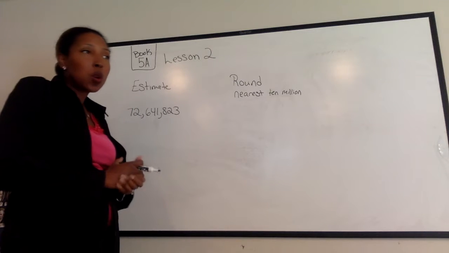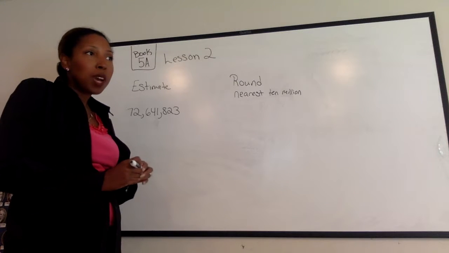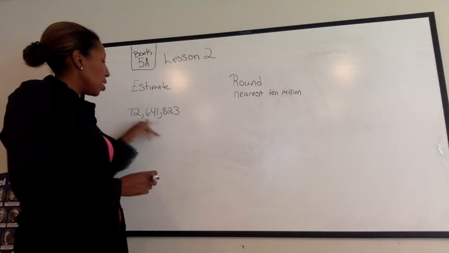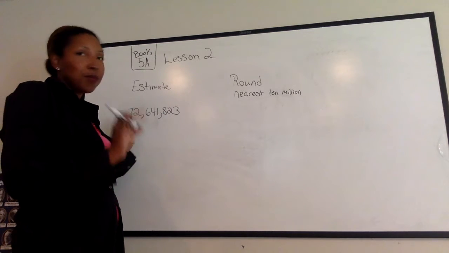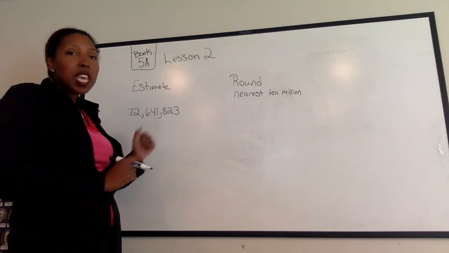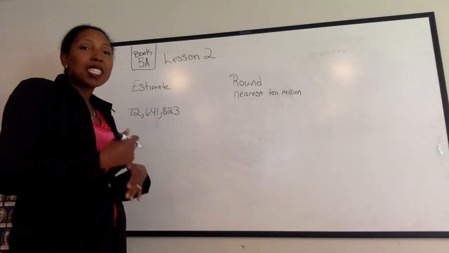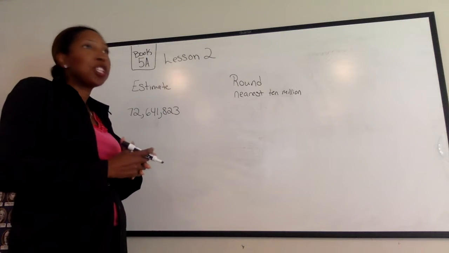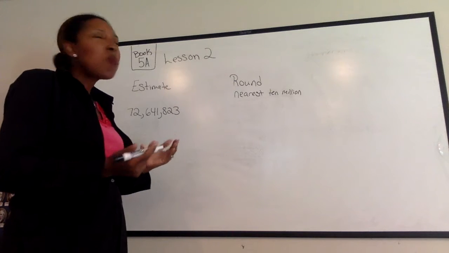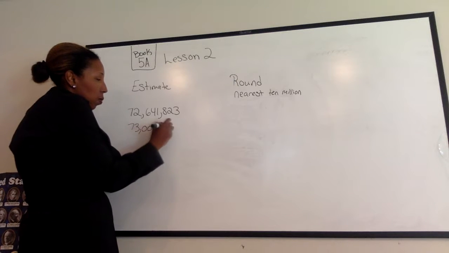So when you go to a store or any place, there are different things you may do to figure out how you might calculate the numbers. So if you have a number like 72,641,823, if someone was to ask you to estimate it, then what you would do is just take a quick guess as to about how much you had. So if you were counting a bunch of cups and you counted and the cups equal to that, then basically you might say, oh, you know what, I have about 73 million cups.